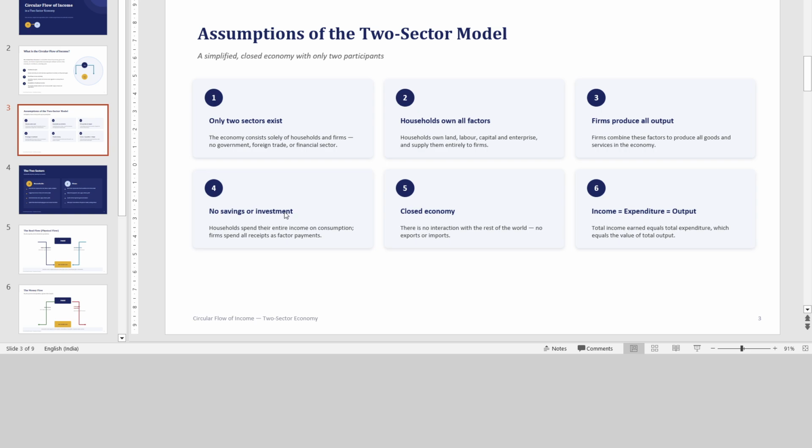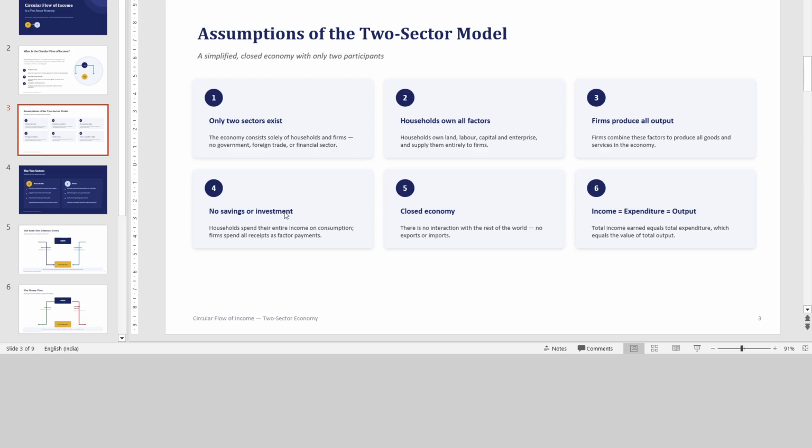Now, assumptions of the two sector model. Here we will take some assumptions. Only two sectors exist. Although in the real world there are other sectors also, such as the government sector and the foreign sector, in this model we have assumed that only two sectors exist. The first is the household sector or consumer sector, and the other is the production sector or firms. No government, no foreign trade.